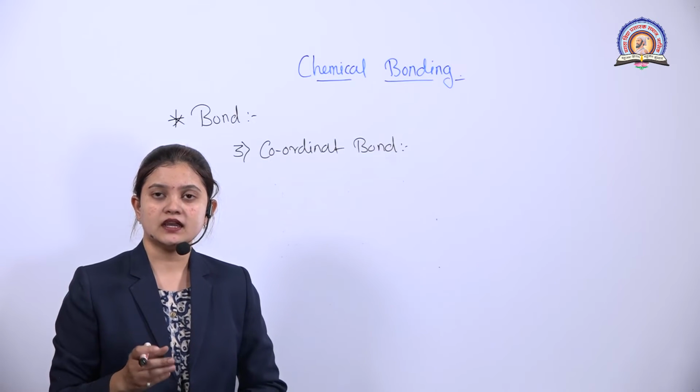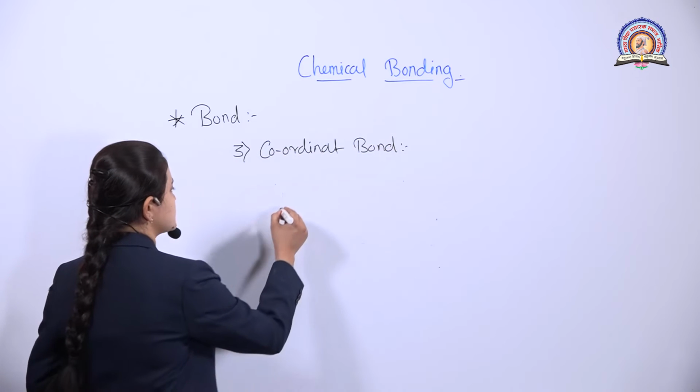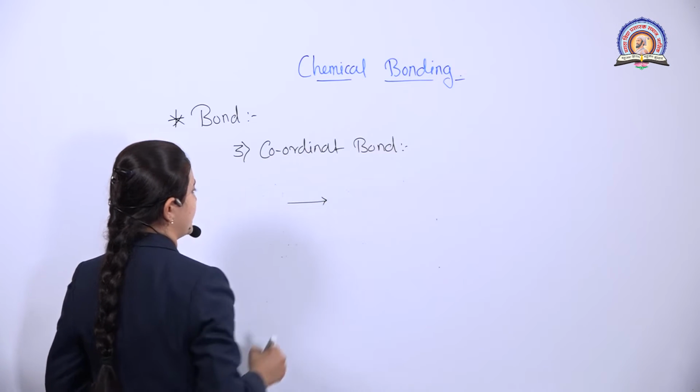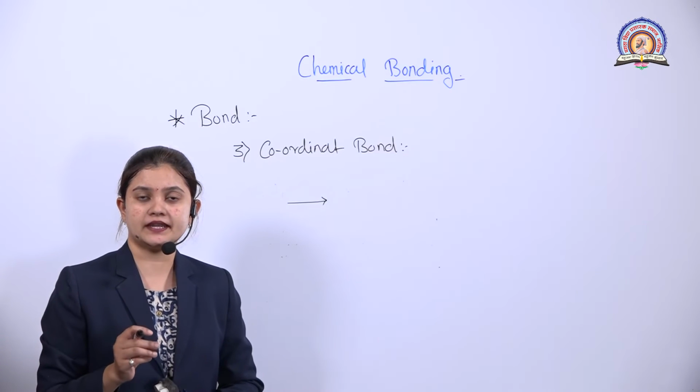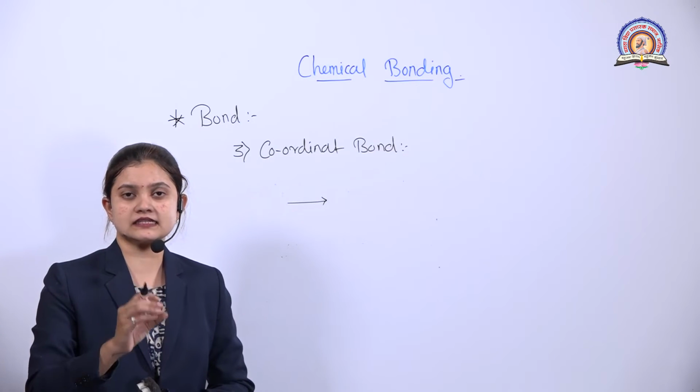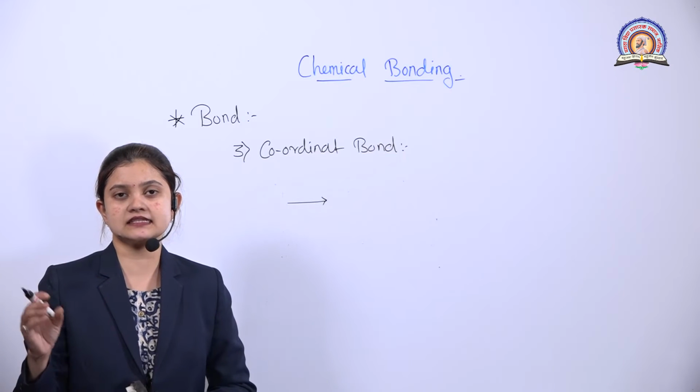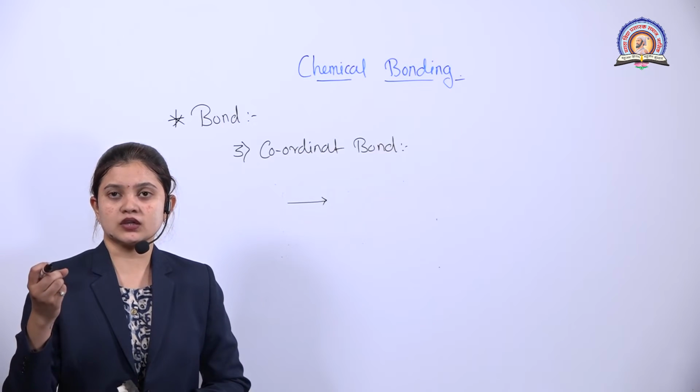The next point is that a coordinate bond is always shown by an arrow. What does this arrow imply? The arrow implies that the first atom is a donor atom and the next is an acceptor atom. The coordinate bond